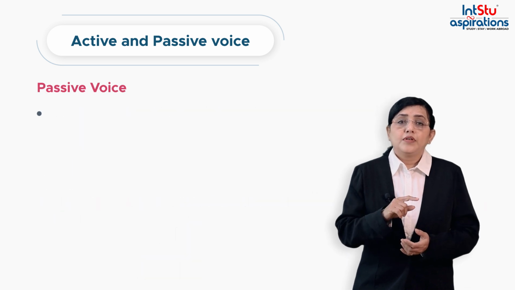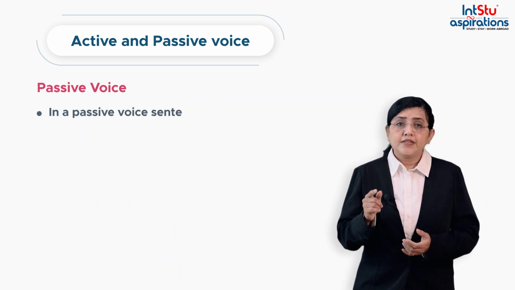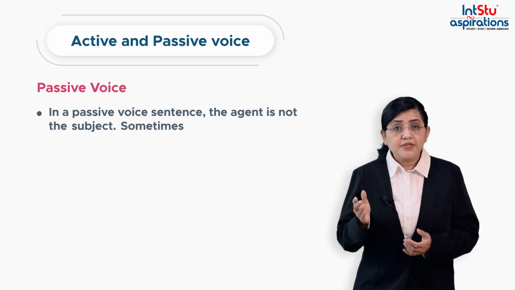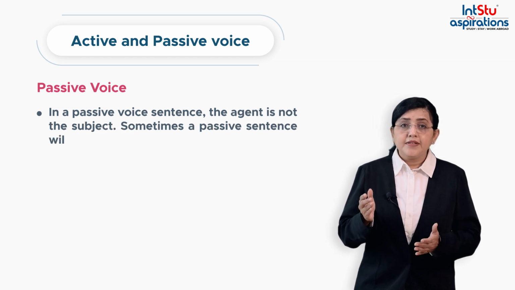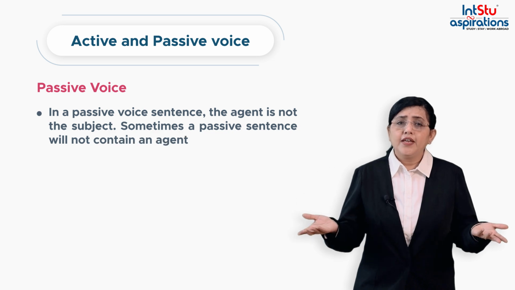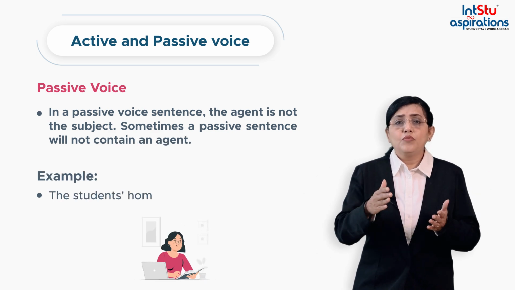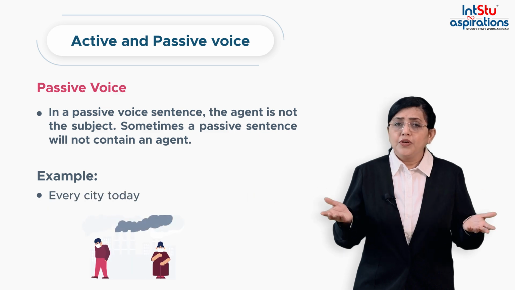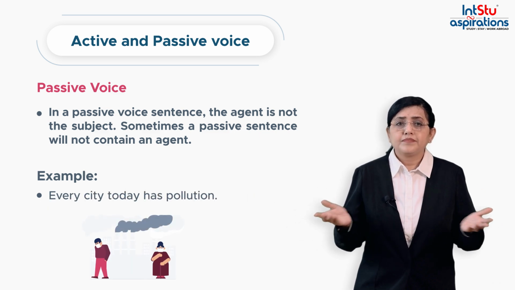Now, in a passive voice sentence, the agent is not the subject. Sometimes a passive sentence will not contain an agent. The students' homework was checked by the faculty. Every city today has pollution.